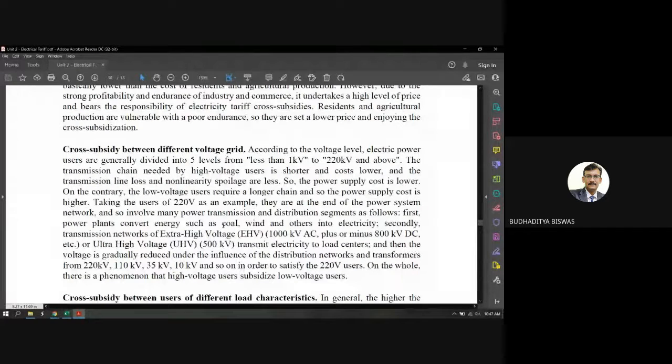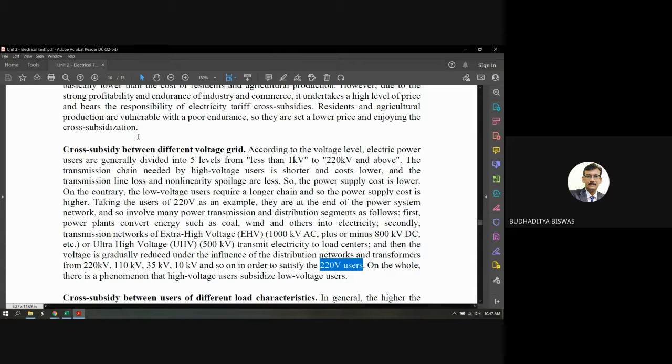So you see that from the power plant, from generation to distribution, there are so many voltage levels. Which consumer is on the low voltage level? Low voltage level means the length of the voltage grid used is high for that customer. This is the domestic consumer, because the domestic consumer is put at the last of this chain.